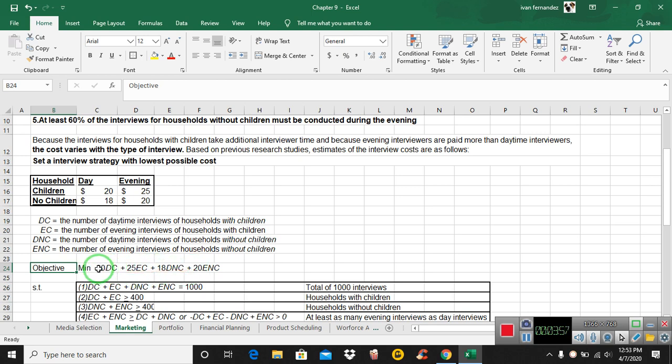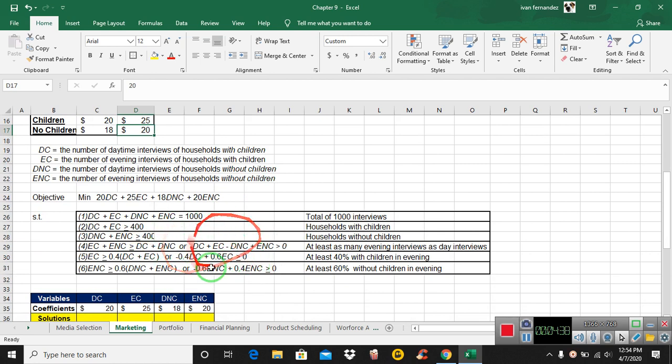The cost is given by 20, the cost of children day, times the number of interviews conducted in households with children during the day, plus 25, the cost of children evening, times the number of children evening interviews, plus 18, the cost of no children during the day, multiplied by the number of interviews with no children day, and finally plus 20, the cost of no children evening, multiplied by the no children evening number of interviews.